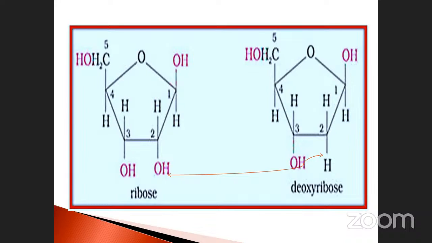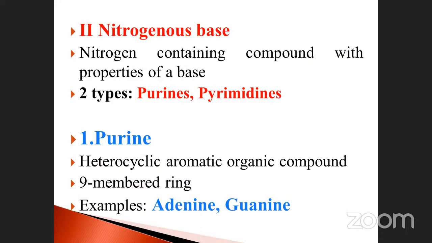Next one. So, the sugar molecule is finished. Second major component, nitrogen bases. The nitrogen containing component with properties of a base, there are 2 types. Already you know. One is called purine, another one is called pyrimidine. Purines first. The purine is a heterocyclic aromatic organic component. Aromatic means it has a ring structure, and also a 9-membered ring structure.